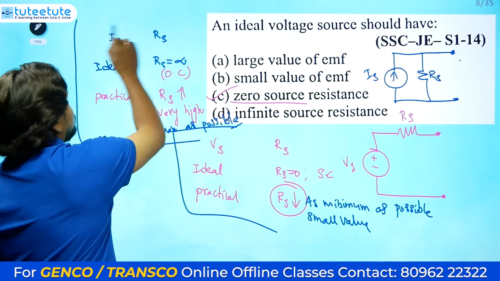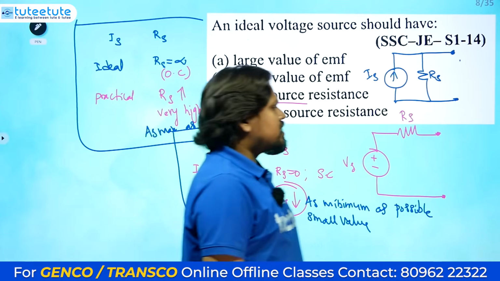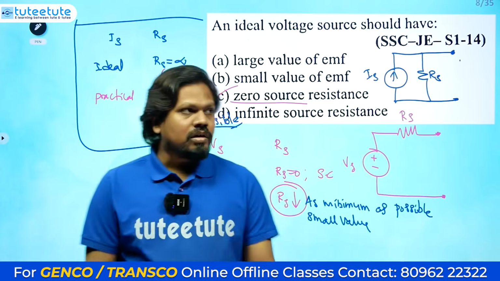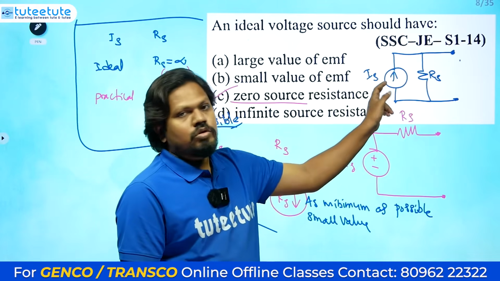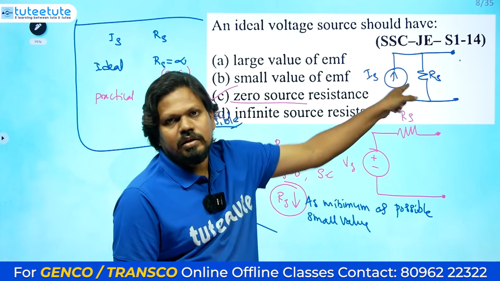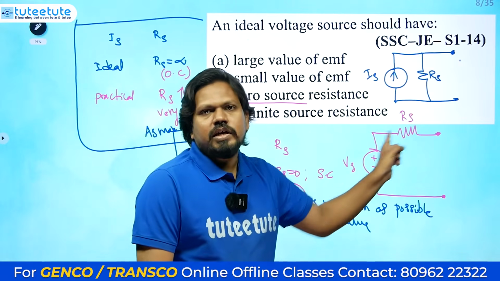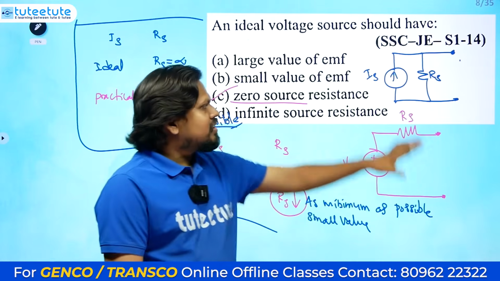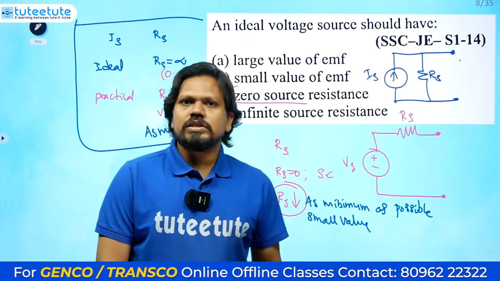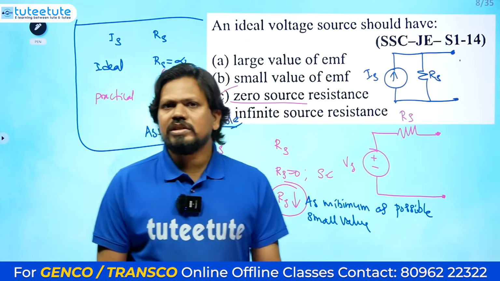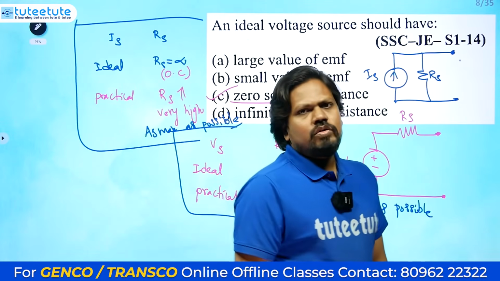So for voltage sources and current sources, we need to understand the internal resistances and how they are connected. For the current source, the internal resistance is connected in parallel. For the voltage source, the internal resistance is connected in series. In our original classes I have given a lot of information about this. These are the first things we need to understand.